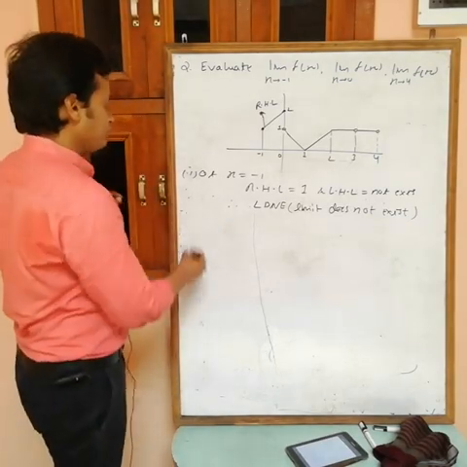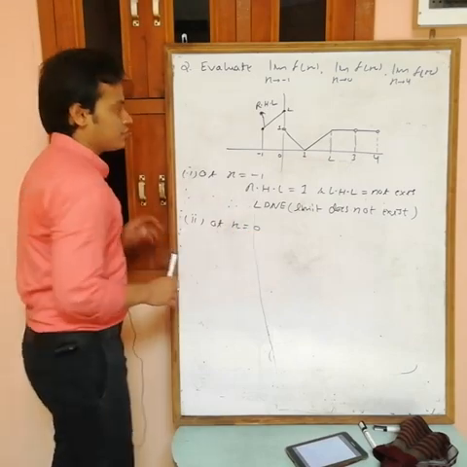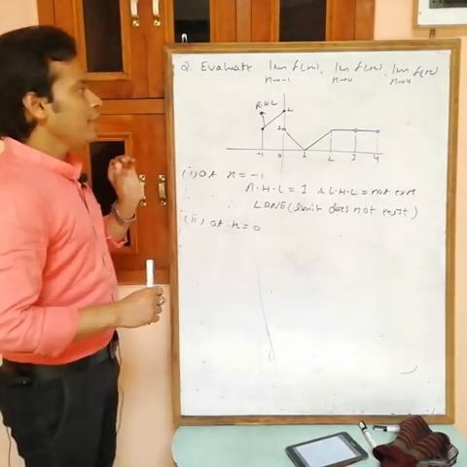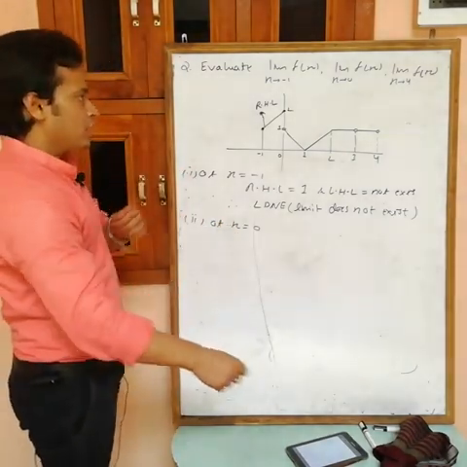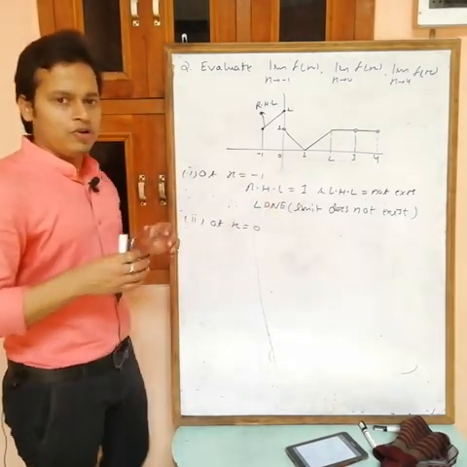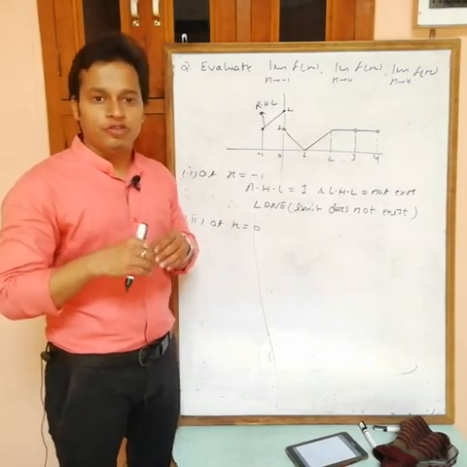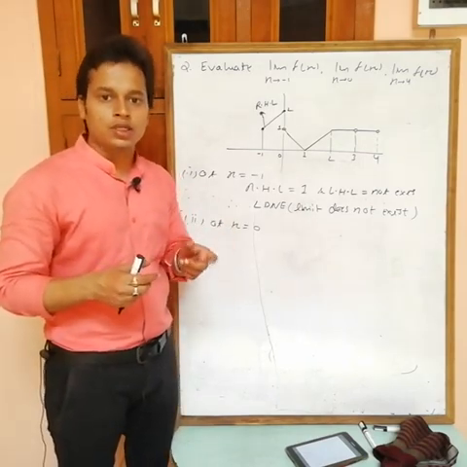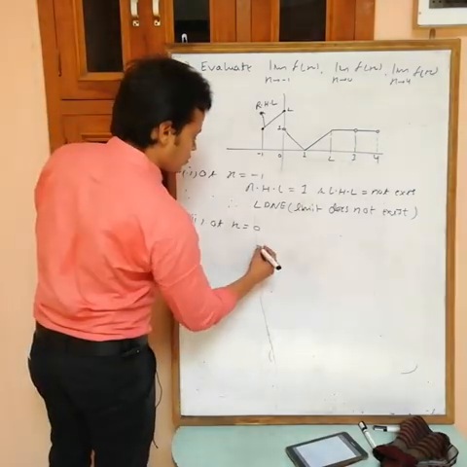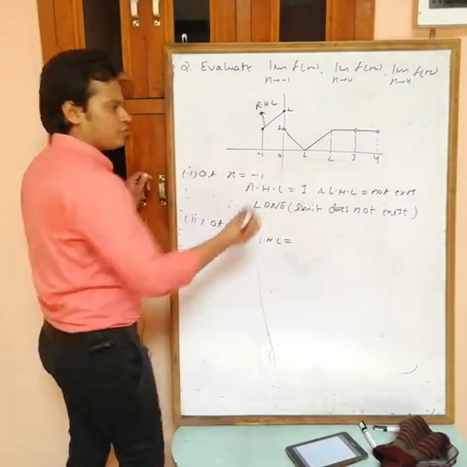Now second, at x equals 0. We want the limit of the function at x equals 0. Here we have a graph, so I am not using the formula f(0 plus h) or f(0 minus h). If there is no graph, then I will use f(a plus h) and f(a minus h), but this time we directly have the graph. So at x equals 0, can you find the value of LHL? LHL is the value of the function just before 0.